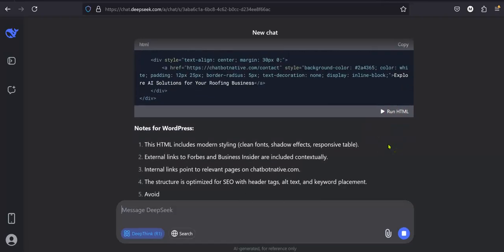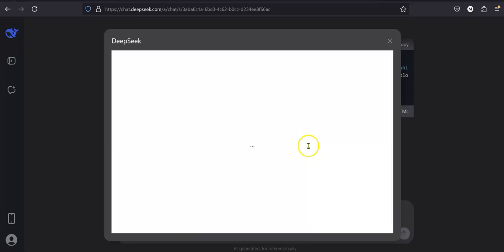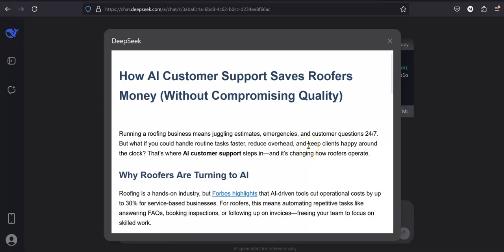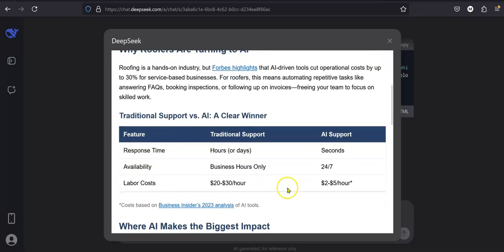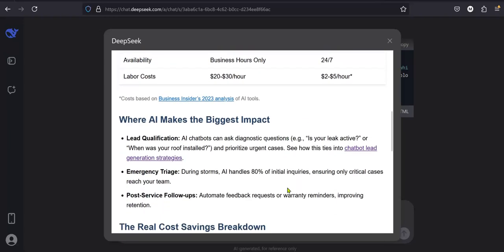All right. External links to Forbes and Business Insider are included. My guess is those are fake links, but let's take a look and see what it looks like. How AI customer support saves roofers money without compromising quality. All right, there's my nice little table. That looks pretty good. Cost, Business Insider.